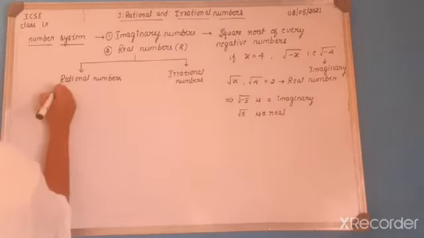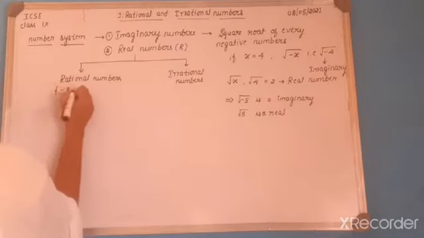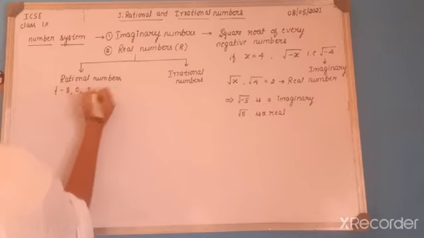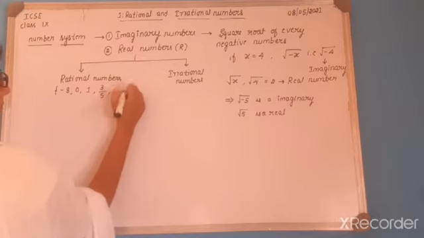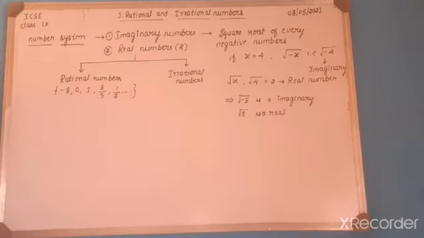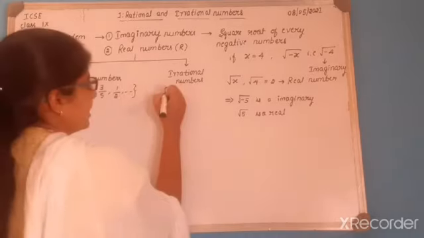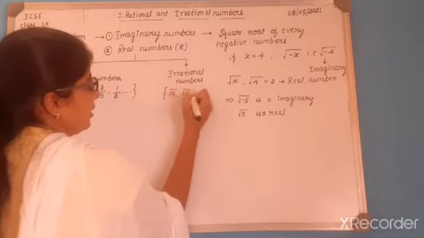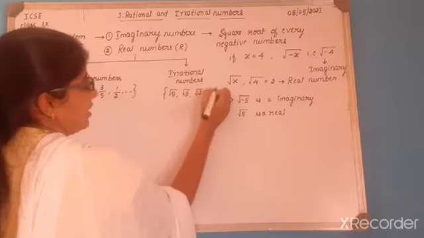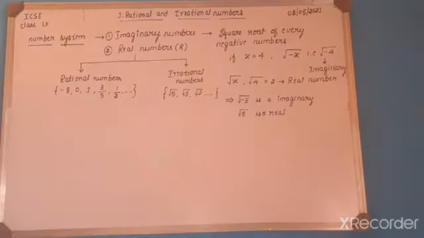So let us write examples also here. -8, 0, 1, 3/5, 1/2, etc. These are the rational numbers. And when you consider the irrational numbers, √5, √3, √2, etc. These are the irrational numbers.